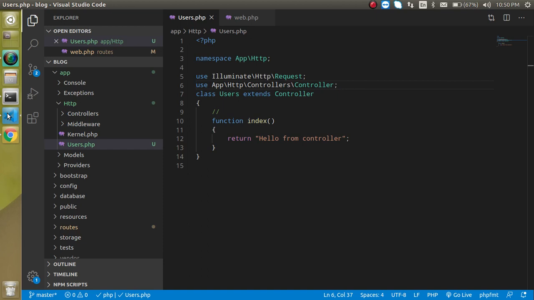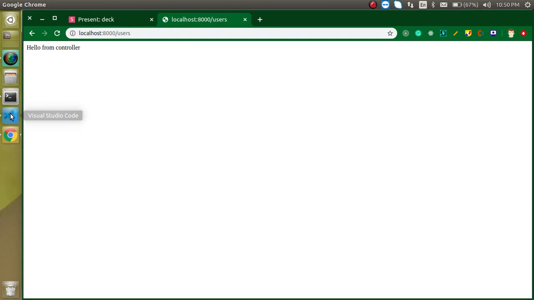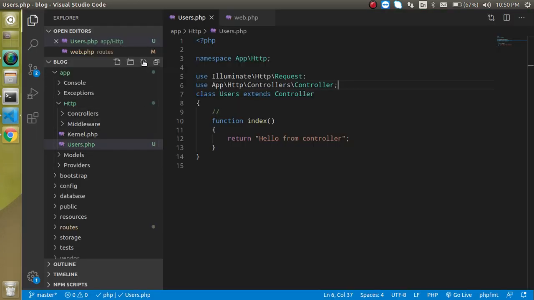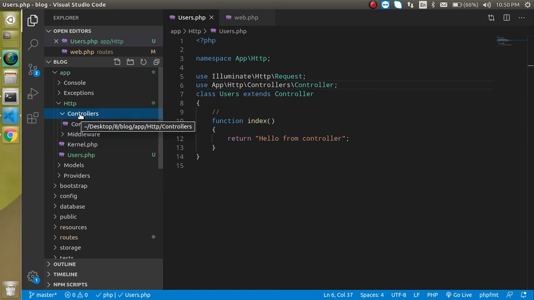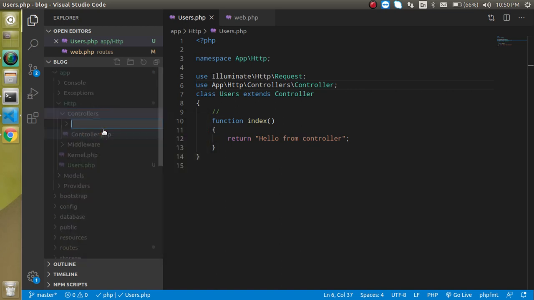So that's all for this video, and now let's talk about the interview question, which is: as we know, now we are able to make controllers outside the Controllers directory or folder. So is it possible to make a subfolder of the Controllers folder? Like I make one more folder, sub, and I put my controllers there also.